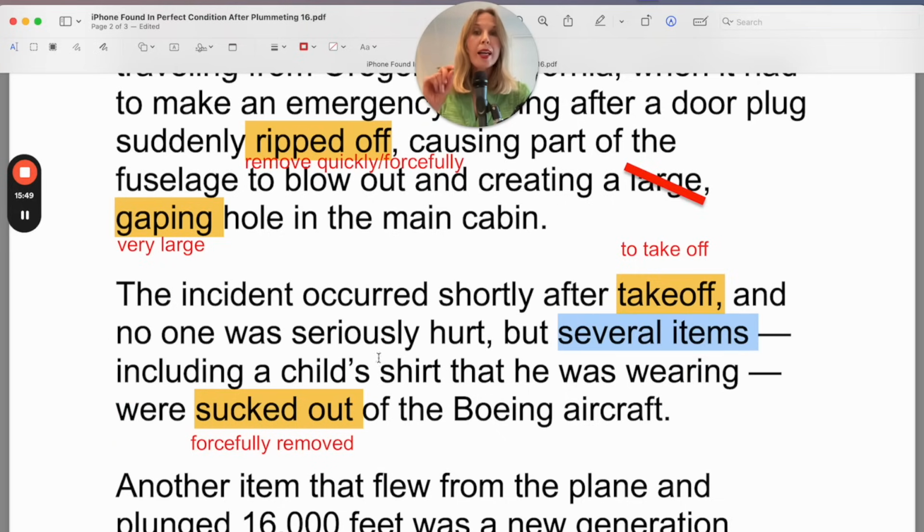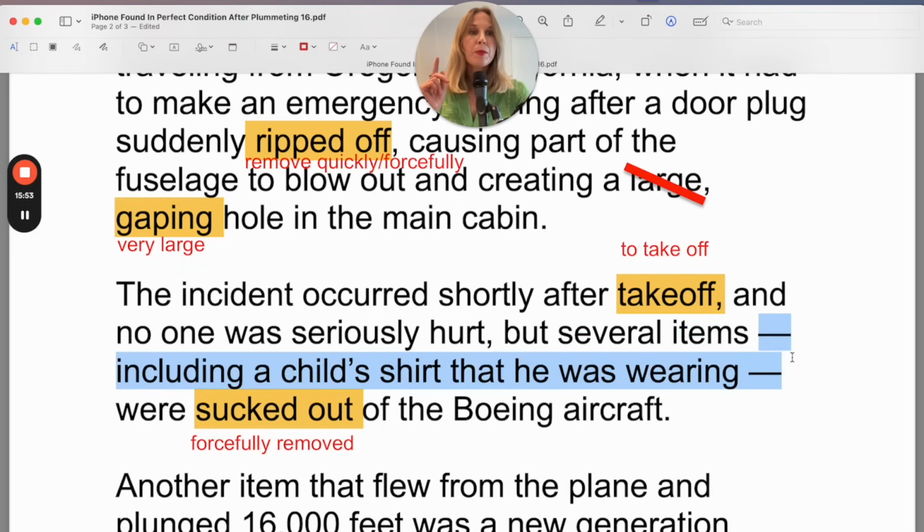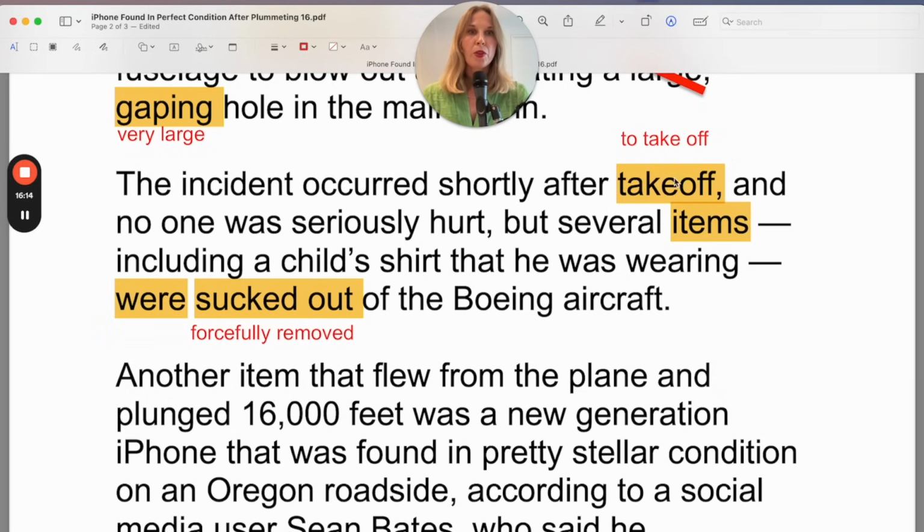Several items were sucked out of the Boeing aircraft, and then between the dashes gives more information about the items. So that's a very important grammar note. And to be honest, sometimes even native speakers make mistakes with this and they conjugate the verb with the last noun, which is incorrect. I'll highlight the "were" for you so you remember: items were.